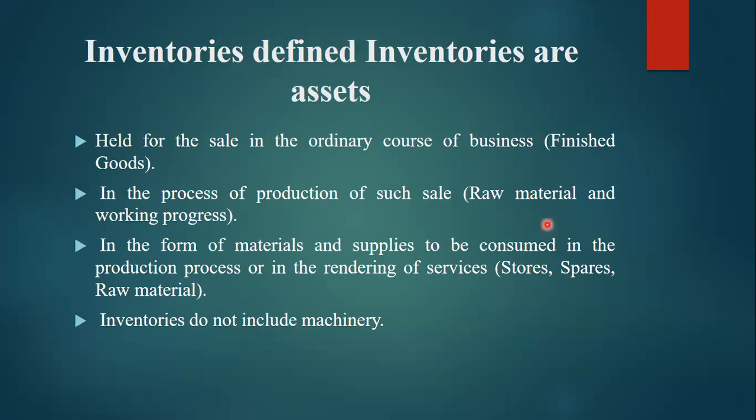Inventories are assets held for sale in the ordinary course of business, that is finished goods. Finished goods are considered an asset. Inventory also includes goods in the process of production for such sale, raw material and work in progress, and materials and supplies to be consumed in the production process or in rendering services, stores, spares, raw material. All these are included in the inventories. Inventory does not include machinery. Machinery is not a part of our inventory. It is part of our fixed assets.